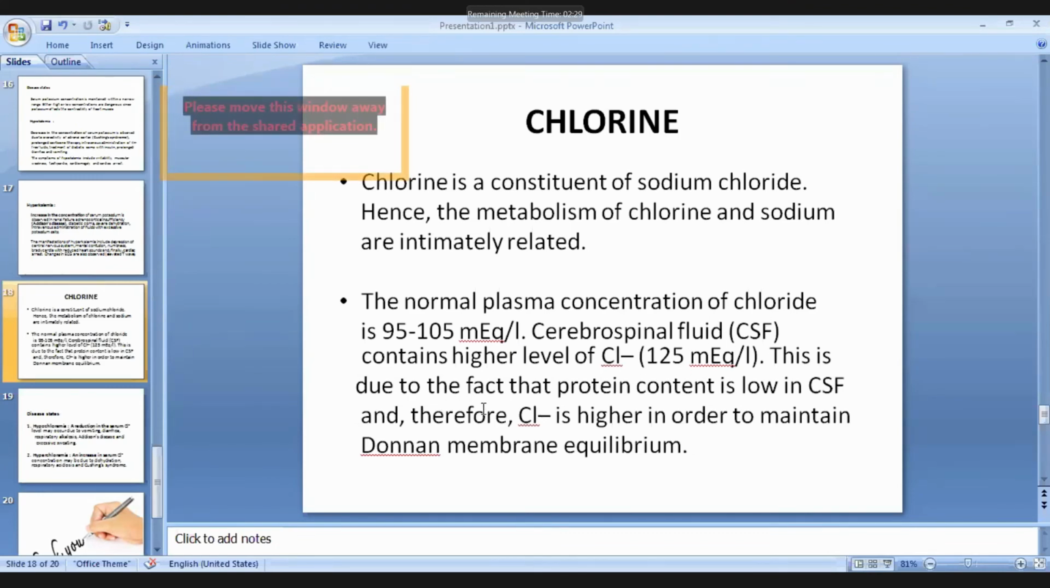And this is due to the fact that protein content is low in CSF, and therefore the chloride level is higher in order to maintain this equilibrium. To keep the balance of electrolytes, positive and negative ions, chloride may be higher in order to maintain that equilibrium. Plasma concentration of chlorine is 95 to 105, whereas CSF chloride level is 125. A bit higher chlorine level is found in CSF.